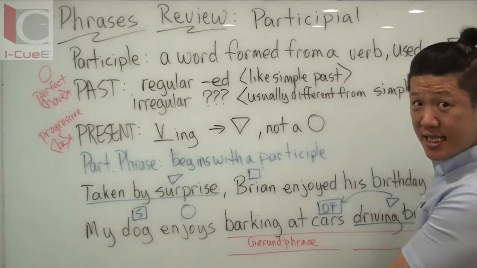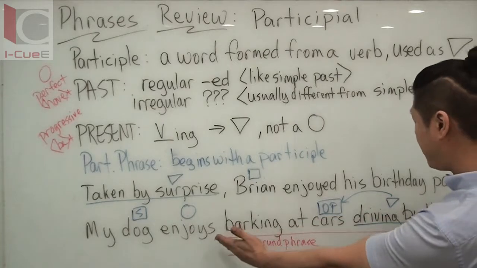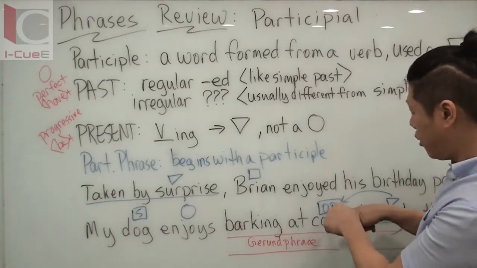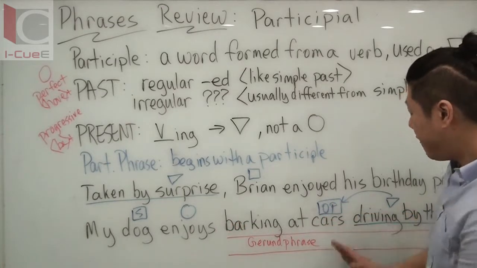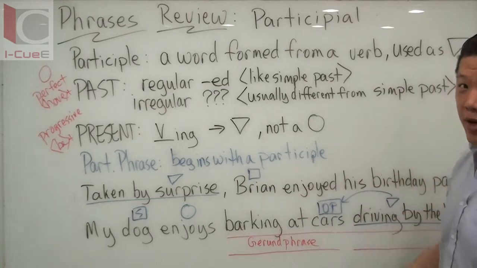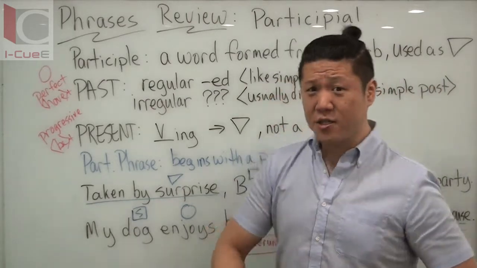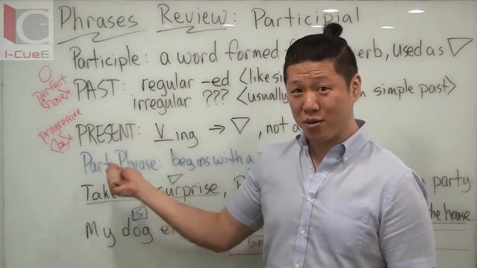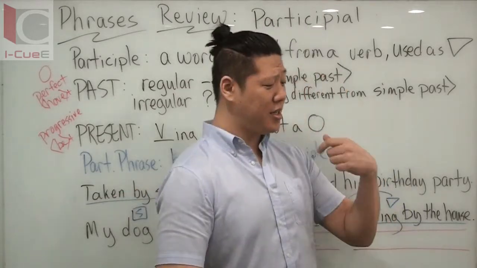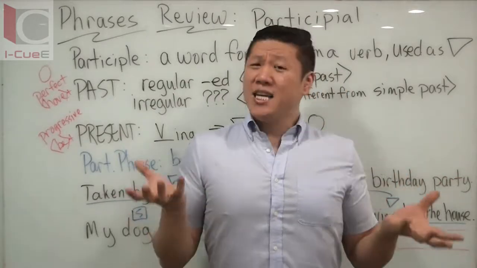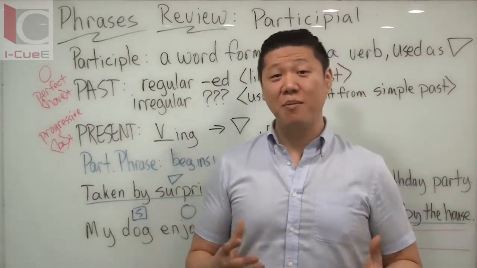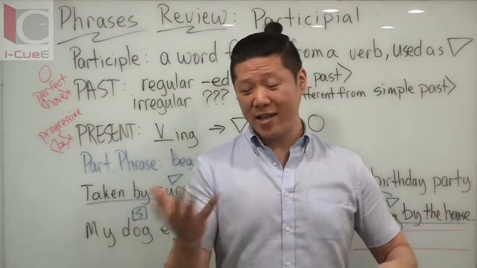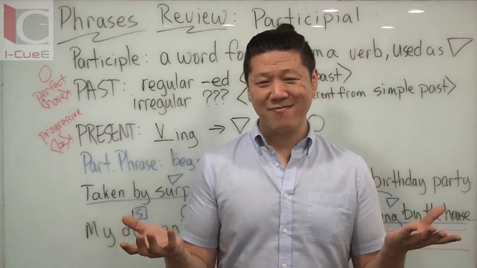In that case, this is a participial phrase describing dog. But at the end of the sentence, barking at cars driving by the house, I'm using driving by the house to talk about this long gerund phrase: which cars? What specific cars? If I separate them, then it's just two gerund phrases. So remember, because gerund phrases and participial phrases look the same if they are using the present participle, it's tricky sometimes. Is it a gerund? Is it a participle as an adjective? You just have to look in the sentence and tell me what it is describing. Or is it just going to be a noun? Adjective or noun? That's the trick question. Let's review.